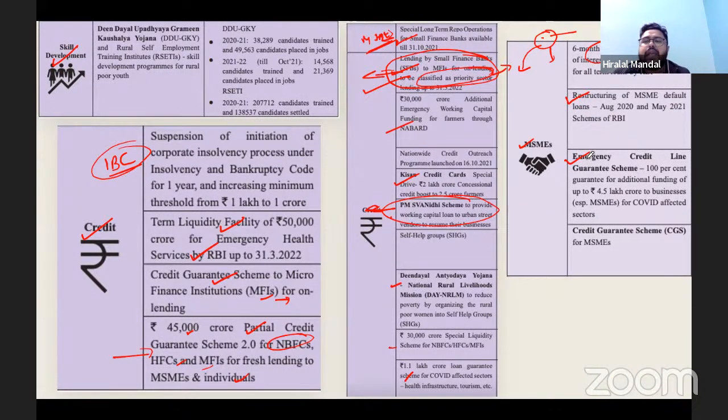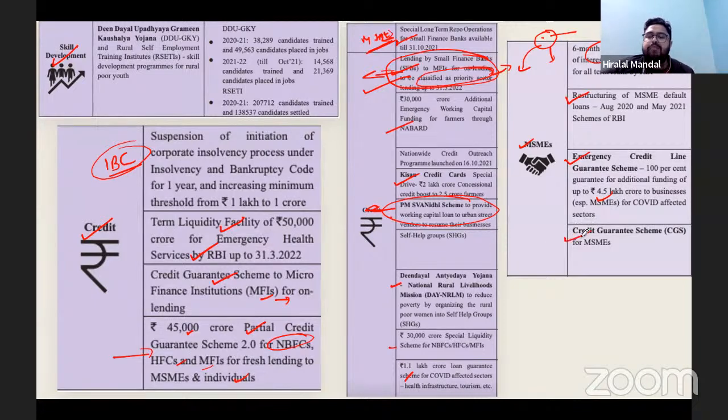Emergency Credit Line Guarantee Scheme: under this, the government of India distributed 4.5 lakh crore rupees to the micro, small, and medium enterprises, especially those MSMEs which got affected due to COVID.